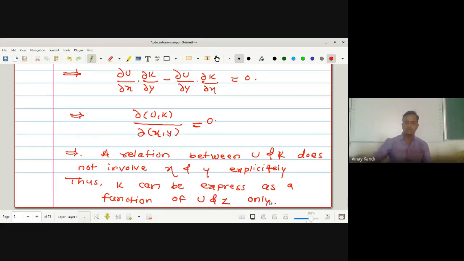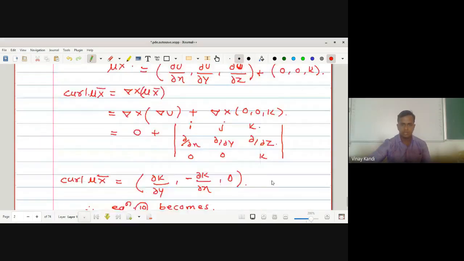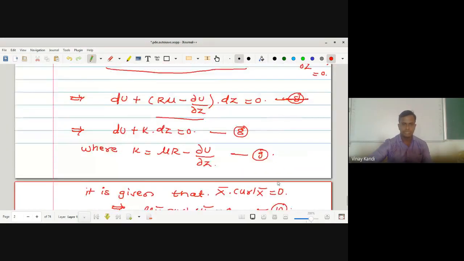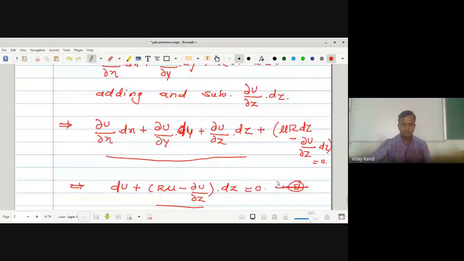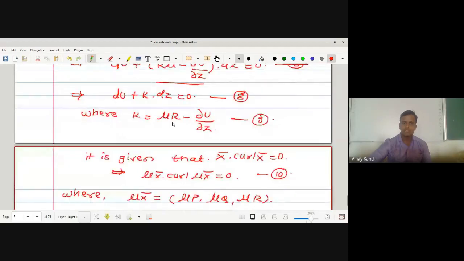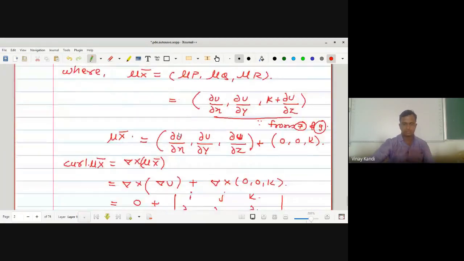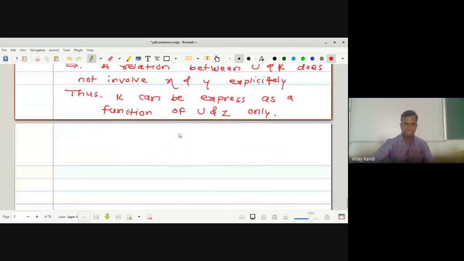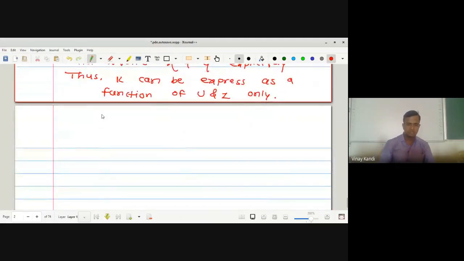What is the value of k? Look here, this k is μr minus ∂u/∂z. So this is a function of only u and z. Therefore k is a function of only u and z.